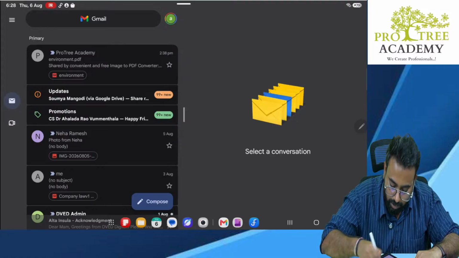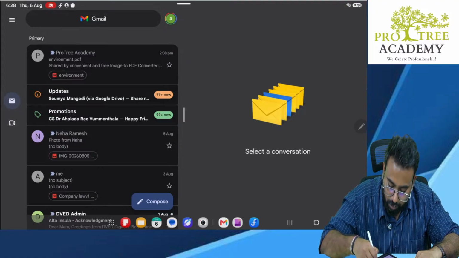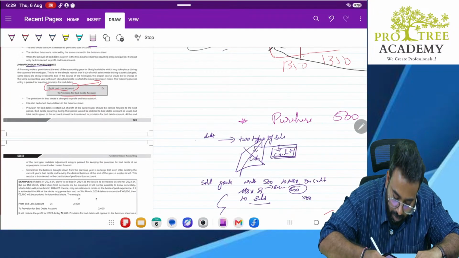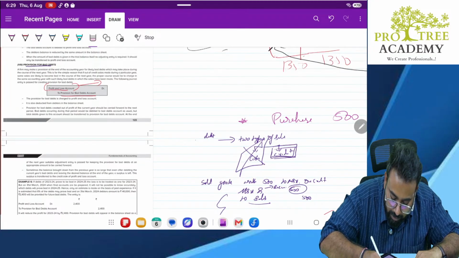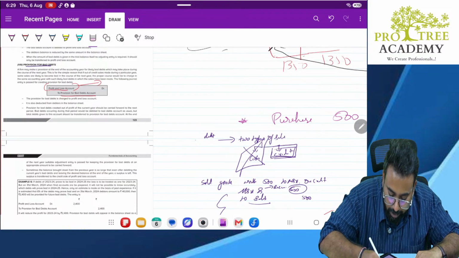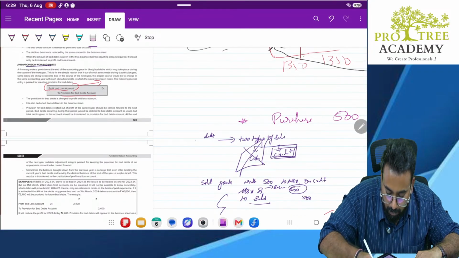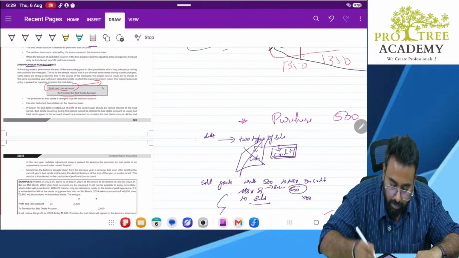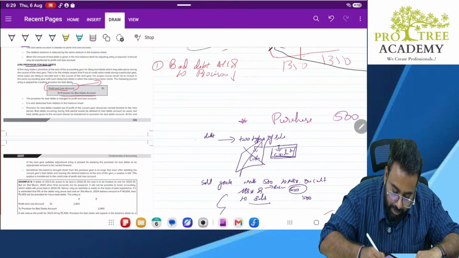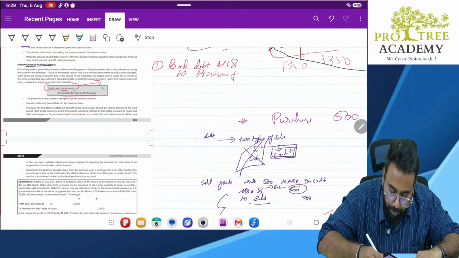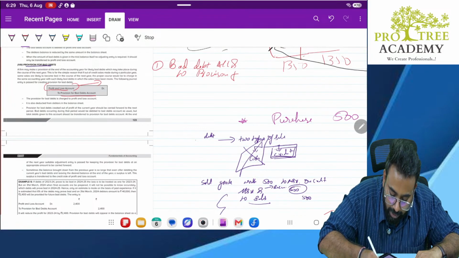Listen to me carefully before you get confused. The first entry which we record is bad debt account debit to provision for bad debt. Second entry, this bad debt has to be transferred to P&L. So what you do? P&L account debit to bad debt account.